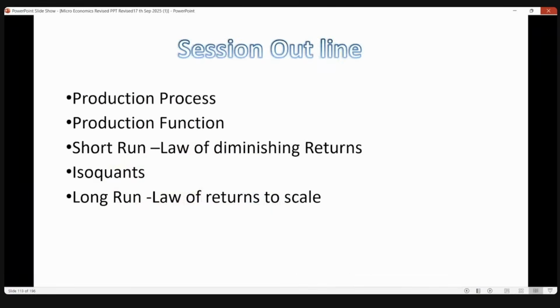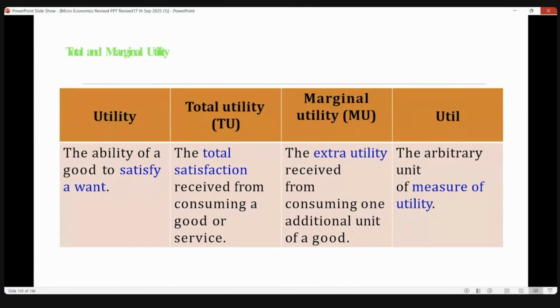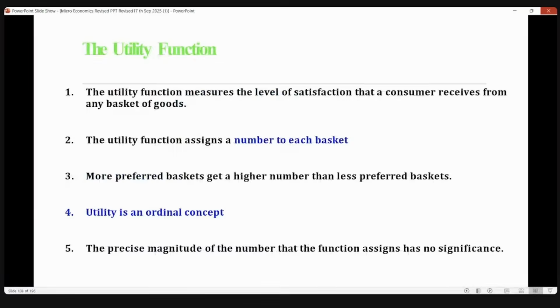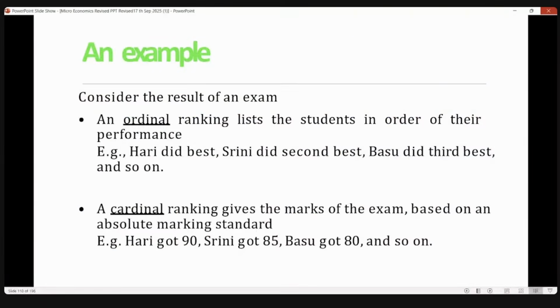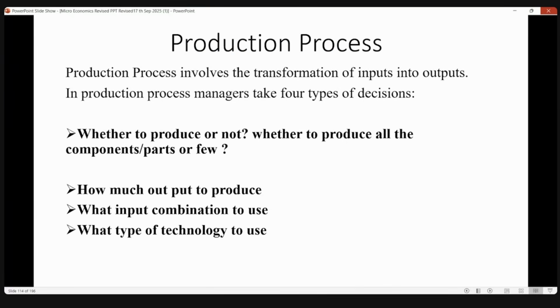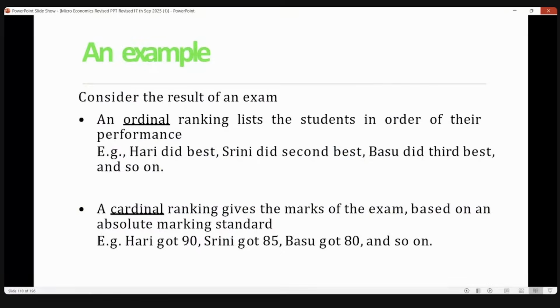It is only there in unit 2, law of diminishing marginal utility, unit 2 only. So it will not come under essay questions. Okay, that's all.